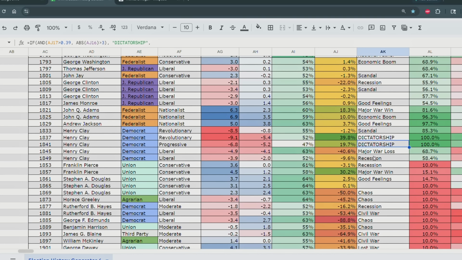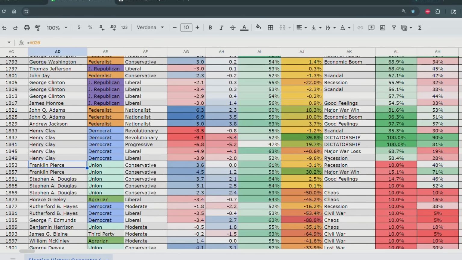But then, for whatever reason, he decides not to be a dictator anymore, so perhaps he loses the political power he acquired, and he can no longer prosecute his political nemeses, and he becomes more moderate too. So he's no longer a dictator in the 1840s. He loses a major war, which costs him all his political capital. He stays in power for one more office, and then the Union Party, who are conservative, win the 1852 presidential election under Franklin Pierce. But then, look at that.